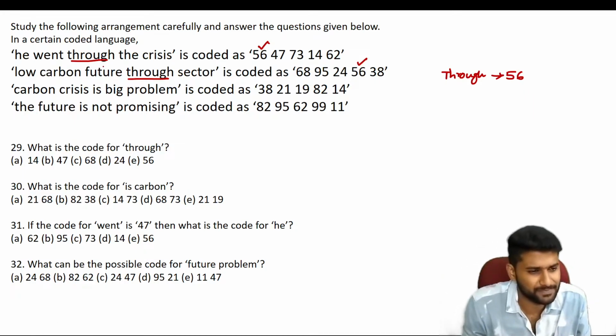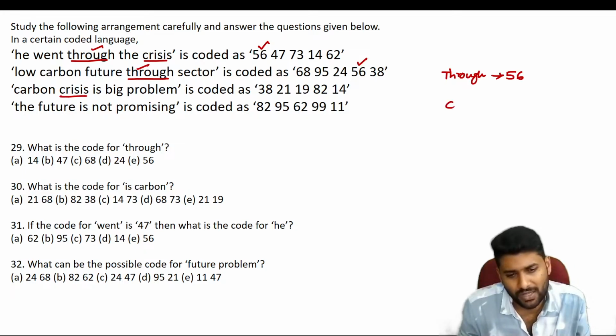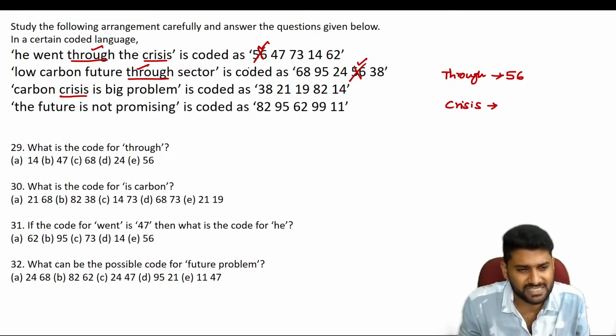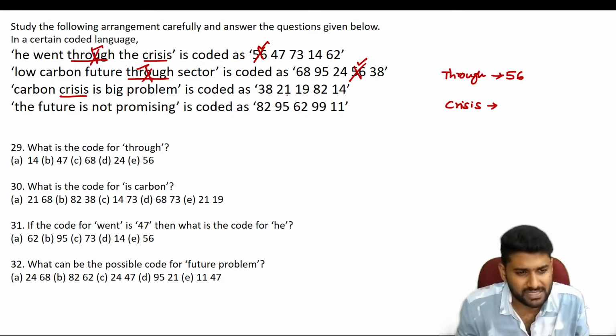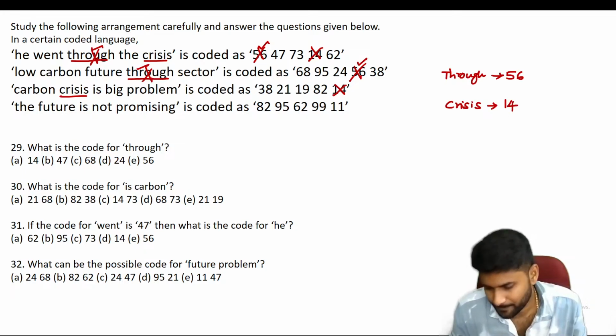See the next one. Once you're done with this particular word, just remove that word, guys. Next, go through the next one here. So here crisis and crisis. What is the code for crisis? Can anyone tell me? Once you're done with this one, just erase it for your reference only. So 47 is not repeated, 73 is not repeated, and then 14 and 62. 14 is repeated. We can say that the code for crisis is 14.